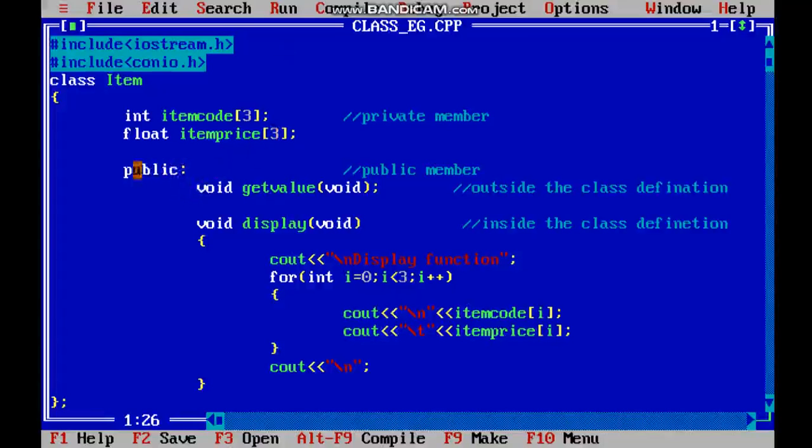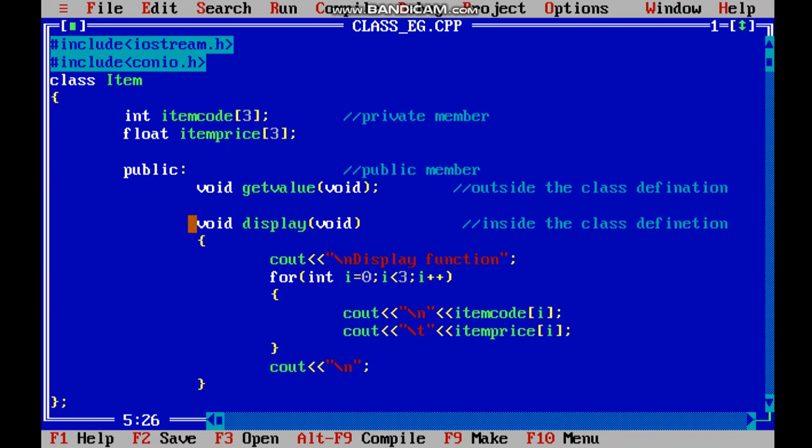Here I have mentioned the access specifier, which is public, so all of this will be considered public. The first member function. Now here I have given void as a return type and void as its parameter. So here I do not want to return any value, that's why I have written void as its return type, and I will not fetch or get any value, that's why I have written void as its parameter.